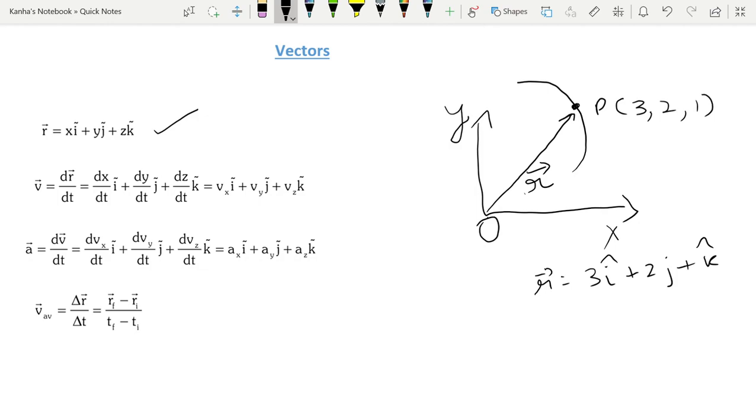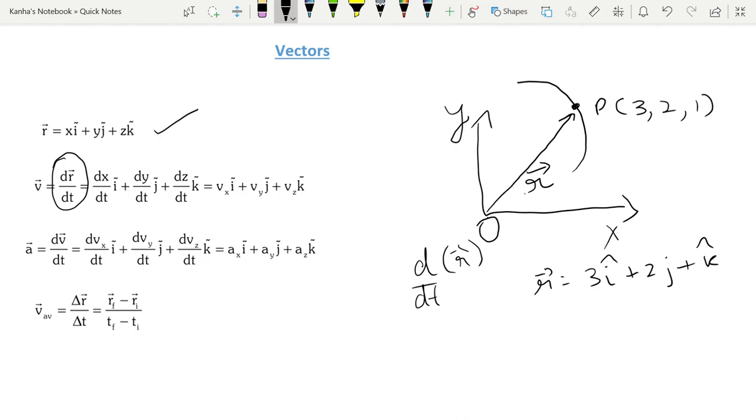Next, let's talk about velocity. Velocity is basically the derivative of position vector. So v is equal to dr by dt. When you need to find the velocity from the position vector, you need to apply the operator d by dt to r. Notice that this operator does not have any i caps or j caps, it's just a function.